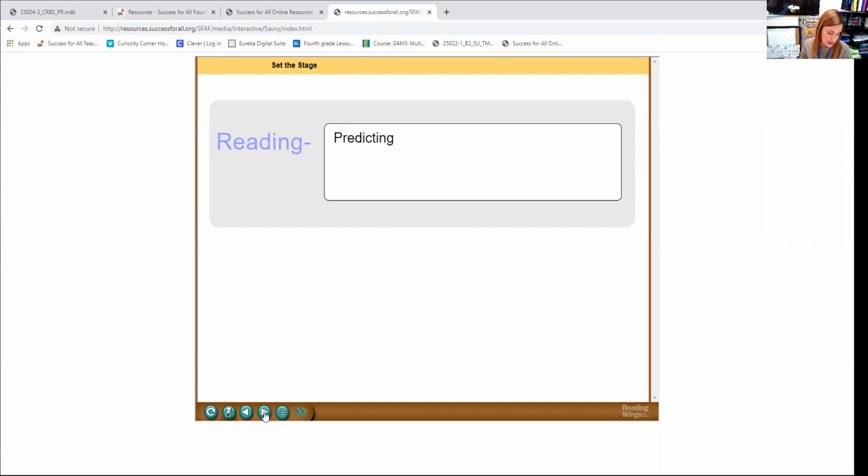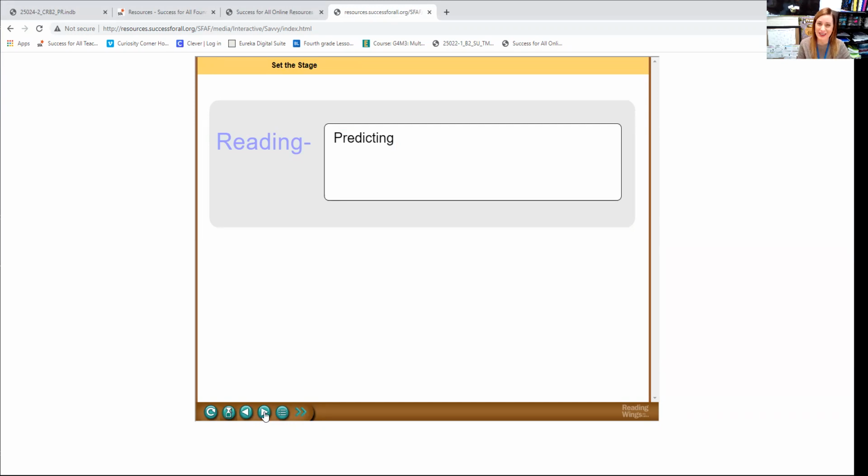Okay, so our reading skill is going to be all about predicting. We're going to learn what a prediction is and how to use information and text features to predict what a story is about. Predicting can help us understand literature. Literature is stories. Predictions are guesses about what might happen in the story, like what will happen to the characters, how the story problem will be resolved, or how the story will end.